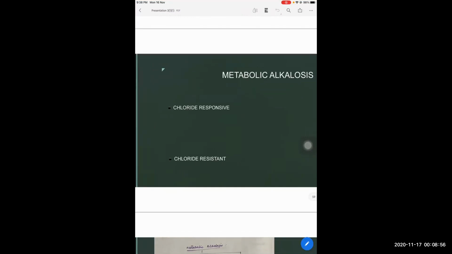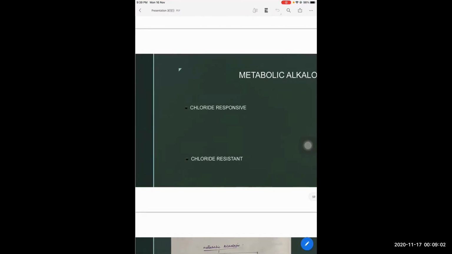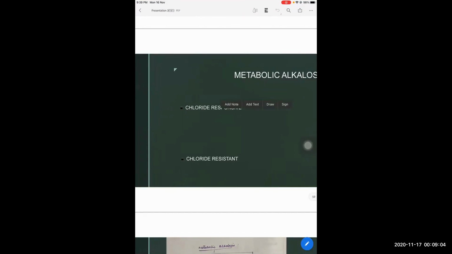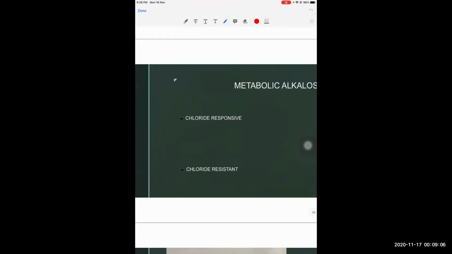Today's topic is a very small topic. It will take around only 10 to 15 minutes. Metabolic alkalosis. Since I didn't prepare much, it's a continuation of the previous class, ABG part 2, metabolic alkalosis.